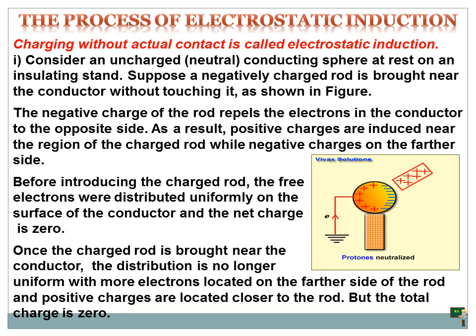Now the free electrons are distributed uniformly on the surface of the conductor and the net charge is 0. Once the charged rod is brought near the conductor, the distribution is no longer uniform, with more electrons located on the farther side of the rod and positive charges located closer to the rod, but the total charge here is 0.